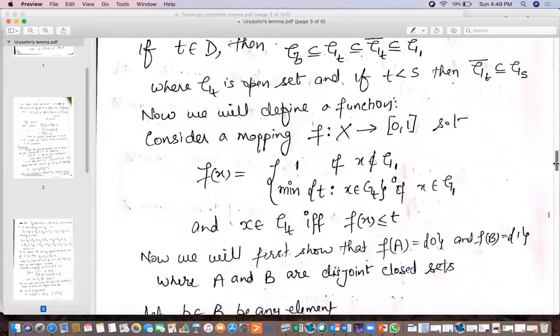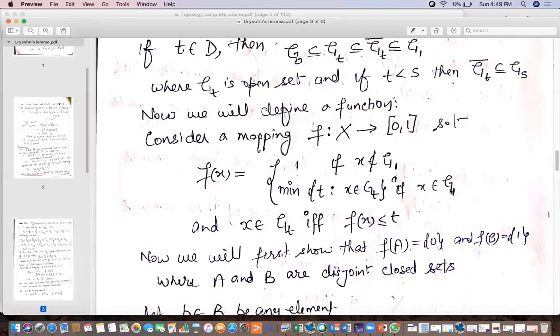Now I'm going to define a function. Consider a mapping f from X to [0,1] such that f(x) is 1 if x does not belong to G1. Here G1 is actually P complement. And if x belongs to G1, then f(x) will be equal to the minimum of t such that x belongs to Gt.